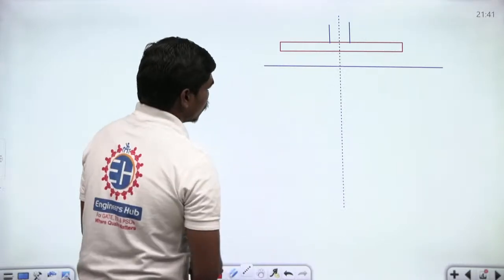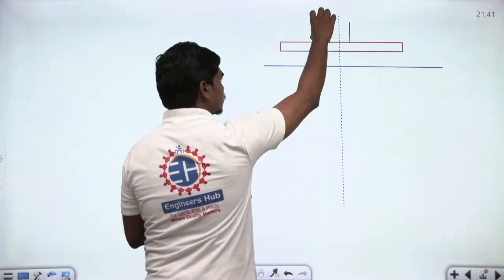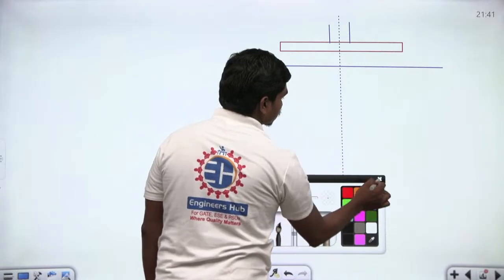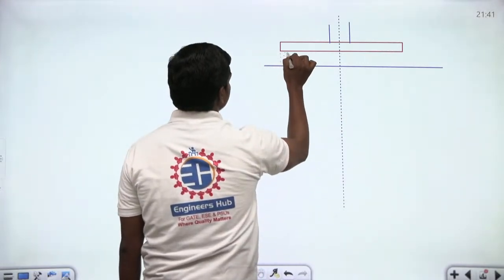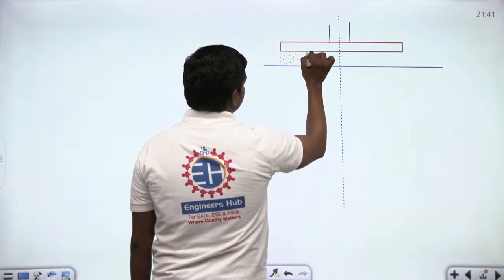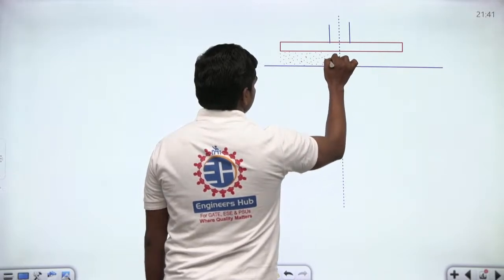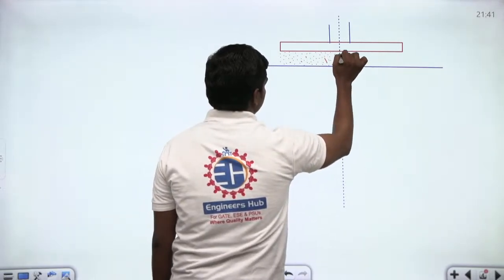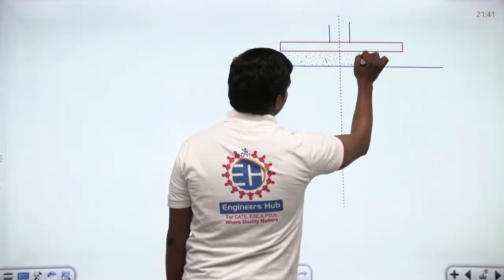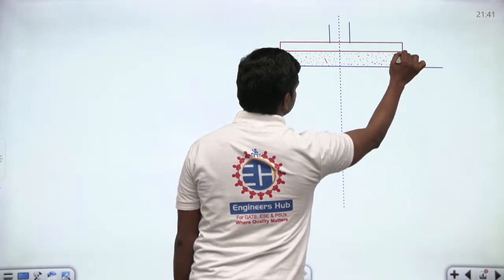Let us suppose we are trying to draw one disc, and this disc is rotated about its midplane. Now if you try to look at the top view of this, basically there is one disc which is sitting on this, and there is some viscous oil in between. You can observe the viscous oil somewhere here. So this is the viscous oil that is present between the disc and the fixed surface.